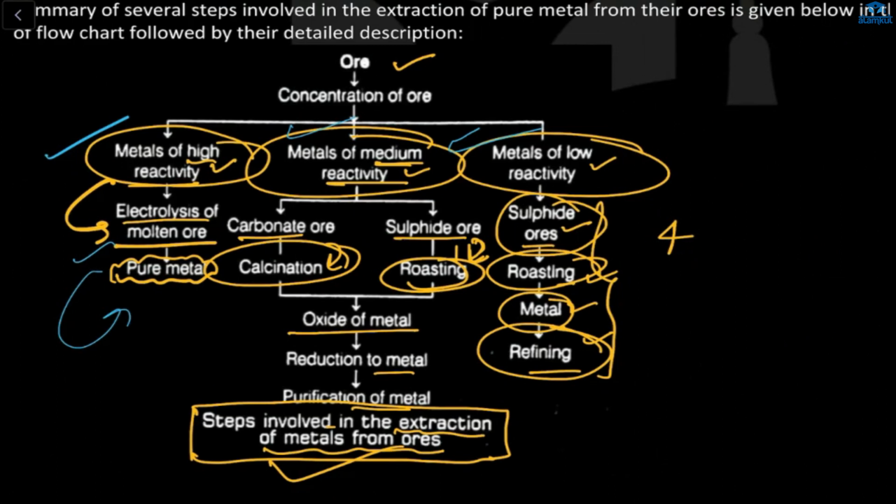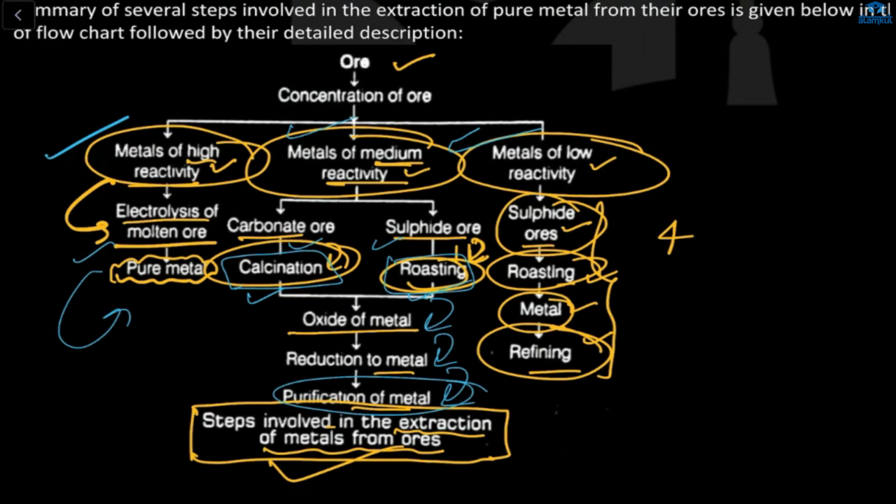In the medium one, this is divided into two types. First is the carbonate, second is the sulfide. For the carbonate, there will be a calcination process, and for the sulfide, there will be a roasting process. For both of these, there will be oxides of metals. After that, reduction, and after that, you will get a pure metal.